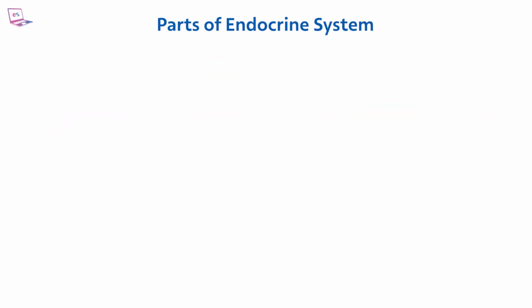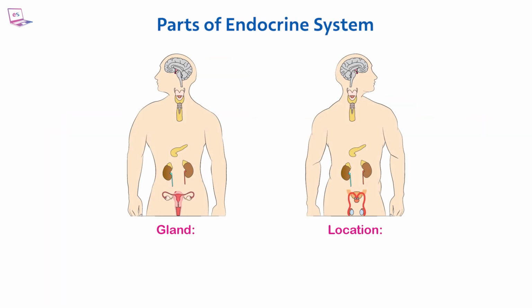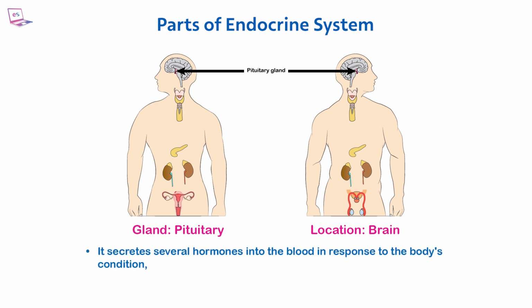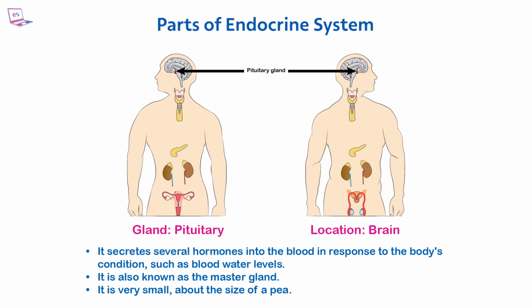Parts of the endocrine system. The endocrine system is composed of glands. Pituitary. Located in the brain. It secretes several hormones into the blood in response to the body's condition, such as blood water levels. It is also known as the master gland. It is very small, about the size of a pea.